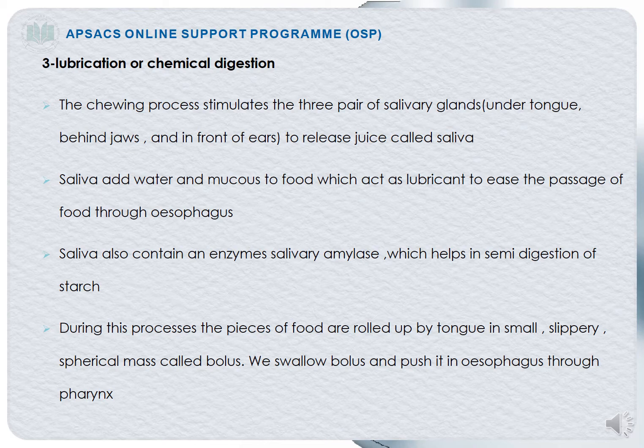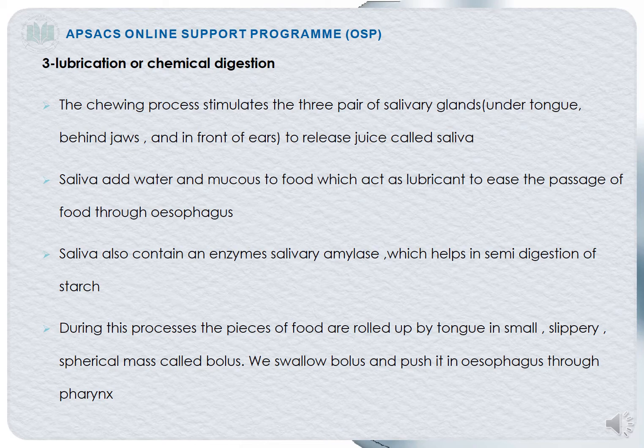The chewing process stimulates the three pairs of salivary glands under the tongue, behind the jaws and in front of the ears to release juice called saliva. Inside our mouth juices are present. Salivary glands are present under your tongue, behind your jaws, and also in front of the ears. Whenever the food is chewed, at the same time juices are released, and that juice is called the saliva.